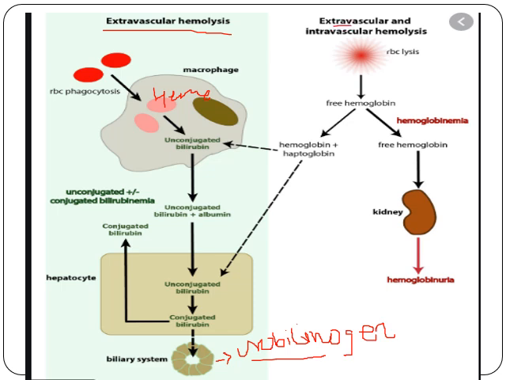Now next, the common thing between extravascular and intravascular is RBC lysis. As a result of increased destruction of RBC, there is liberation of free hemoglobin.